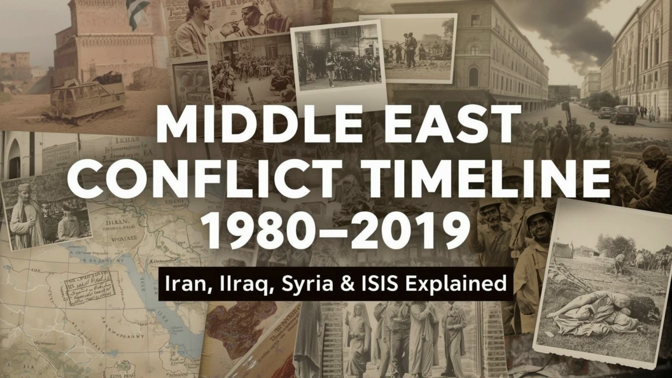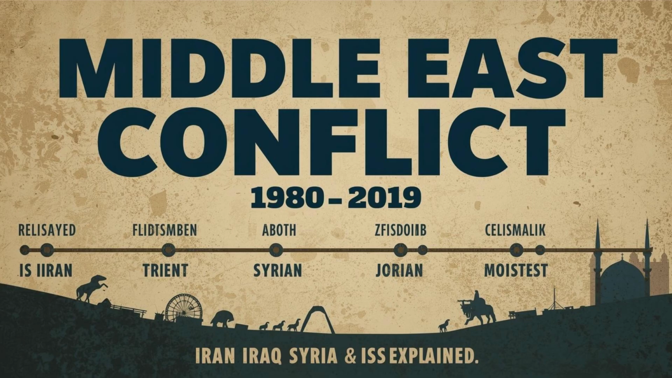2004. Out of the chaos of the Iraq War arises Al-Qaeda in Iraq, later a precursor to ISIS. 2011. The Syrian civil war erupts, turning into a major regional conflict. 2014. Militant groups expand dramatically when ISIS declares a caliphate across Iraq and Syria. 2019. The territorial control of ISIS collapses under international and local military pressure.